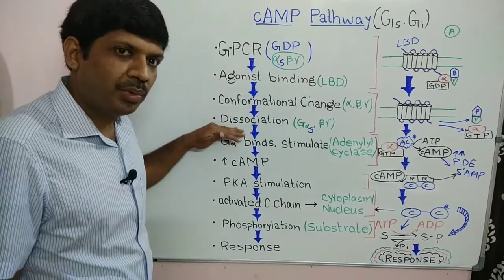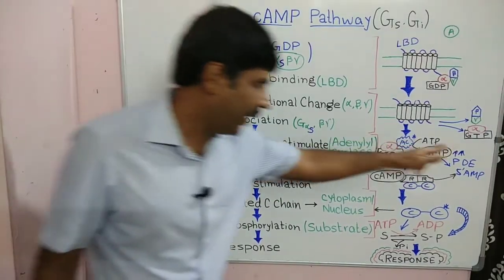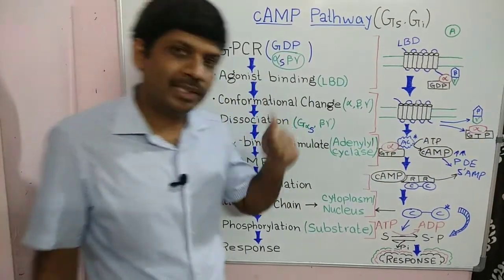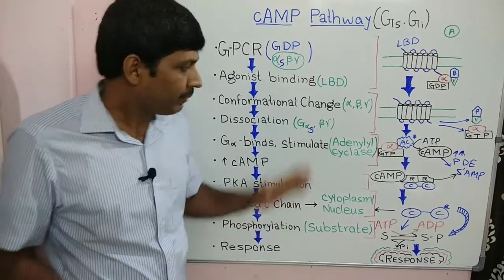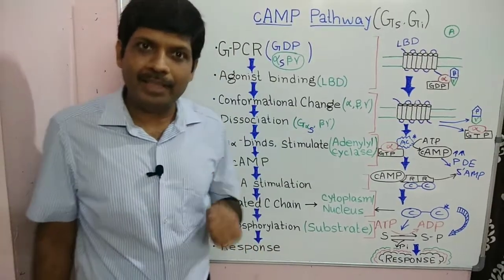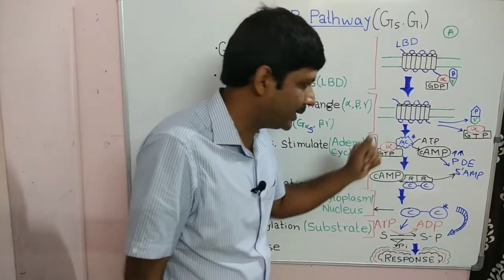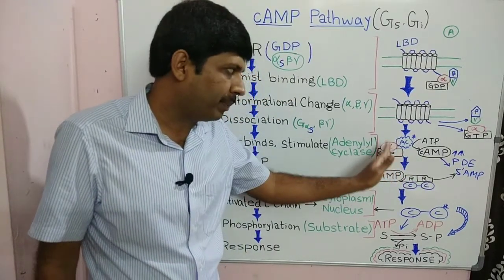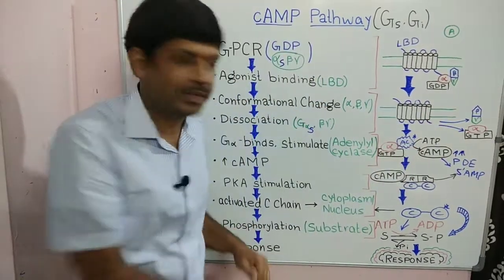So dissociation is over. After that we have this G alpha, the GTP with alpha, and this binds with an enzyme. Everything is happening for a purpose. So it binds with an enzyme which is known as adenylyl cyclase enzyme. You must have heard this enzyme, right? So when this GTP and alpha complex comes and binds with this enzyme, there is activation of this enzyme.